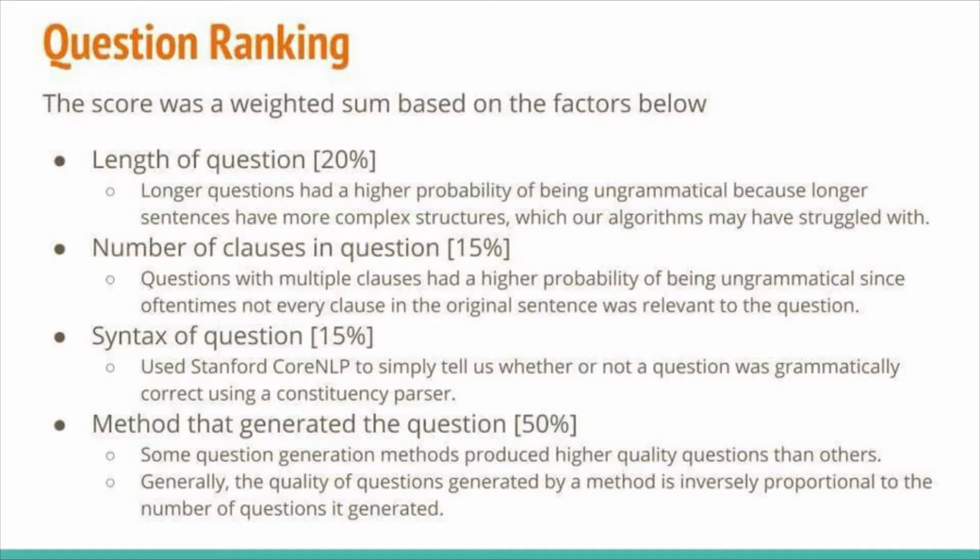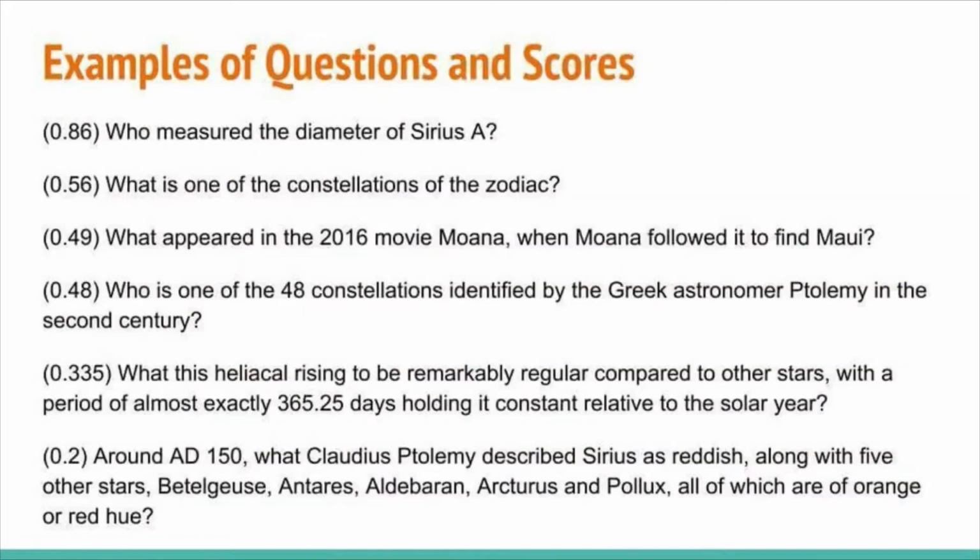Secondly, we looked at the number of clauses in the question. Questions with multiple clauses have a higher chance of being ungrammatical for the same reason. Thirdly, we used Stanford CoreNLP to check whether our questions were syntactically correct or not. And lastly, we looked at the source of the question, as in how much we trusted the method that generated it. The final score for each question is a weighted sum of the factors described. With this automated question ranking method, we were able to return the n best questions we generated based on the above metrics. Here are a few examples of questions we generated and their scores.